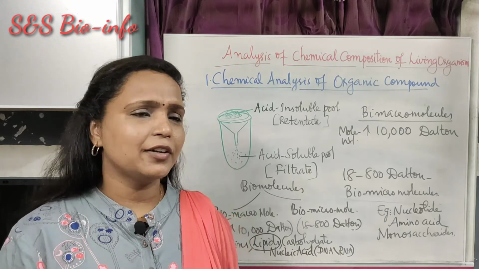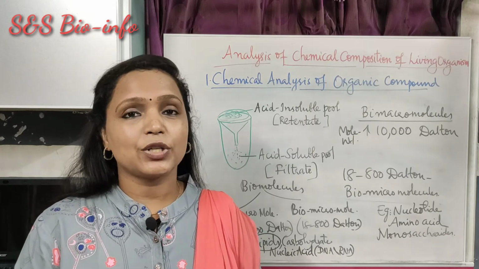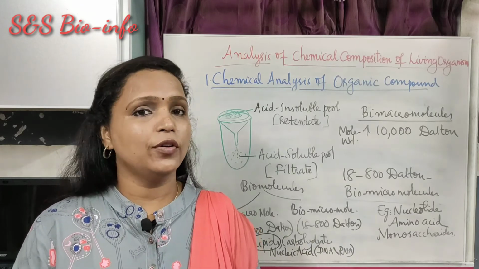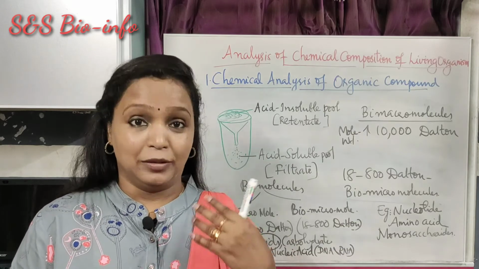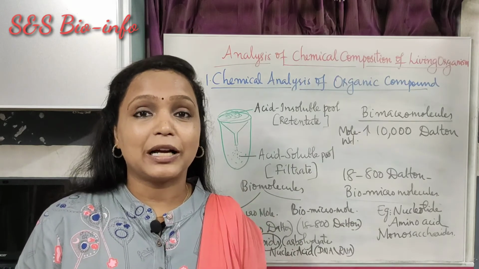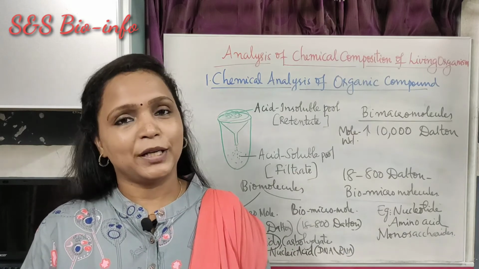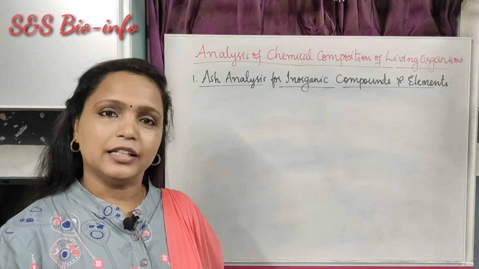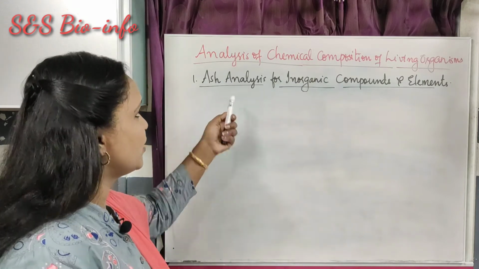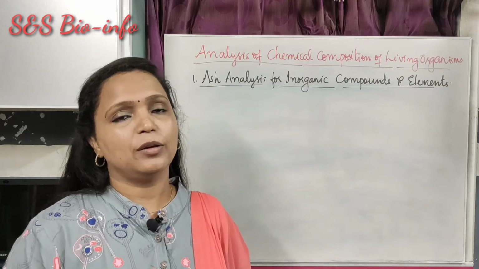What can we understand from this analytical method? The living tissue is composed of various organic compounds, both large organic compounds like biomacromolecules and small organic compounds, biomicromolecules.